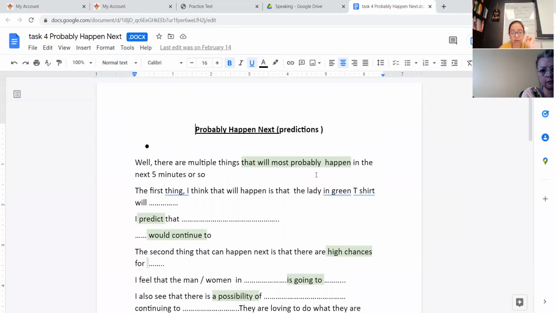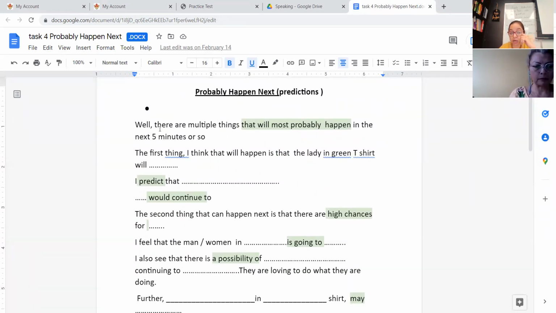If you look at the screen here, you can say there are multiple things that will most probably happen in the next 5 minutes or so. Multiple things can happen. I would recommend that you use the same order of description that you used earlier in task number 3, where it was what is happening in the picture. Whatever order of things happening you mentioned there, pick up the same order and with the same specifications.